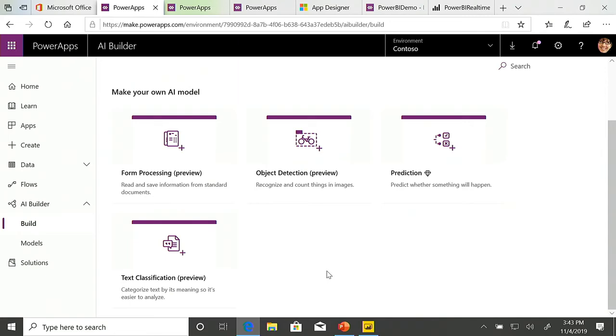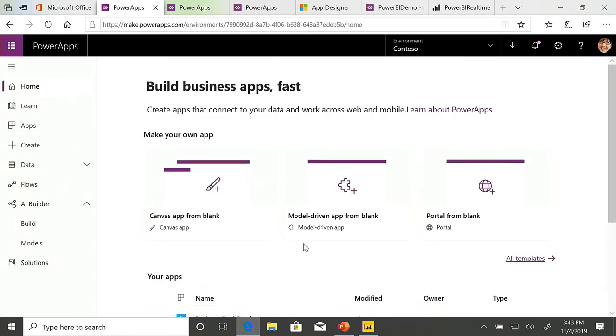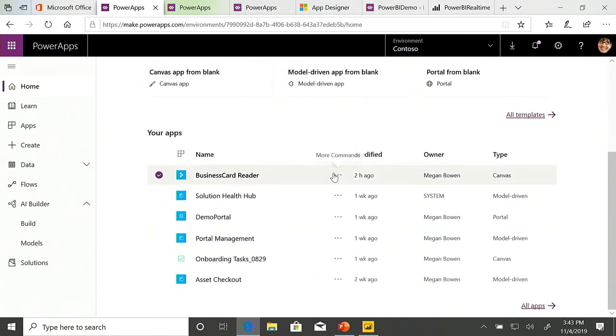The key thing around AI Builder, it does leverage the Common Data Service. So you do need to be licensed for the CDS in order to utilize this. So what I'm going to do now is I'm going to switch over to my business card reader.